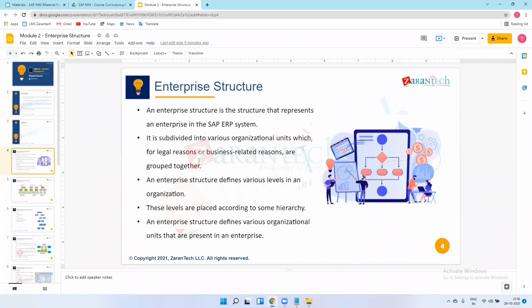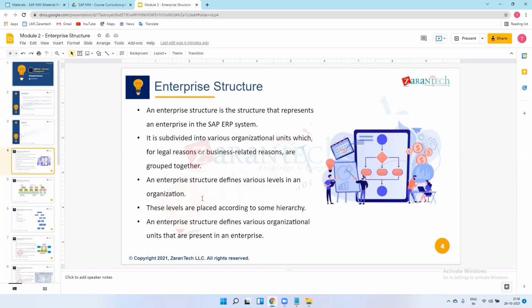I will explain these levels in the next PPT, and they are placed according to a hierarchy. In every organization we have plants, companies, and storage locations, and these levels are placed according to their functionality or hierarchy.